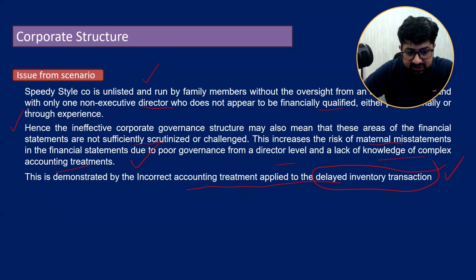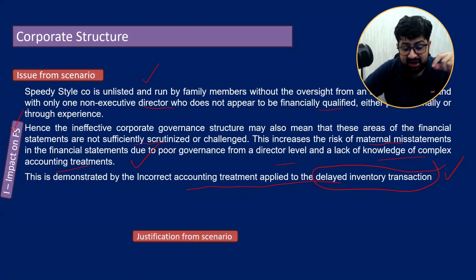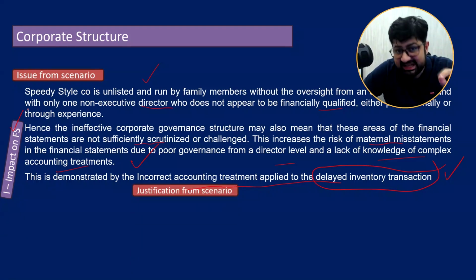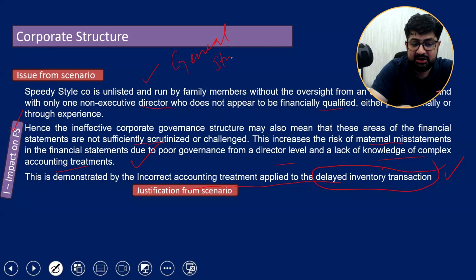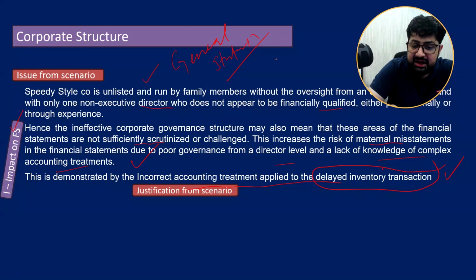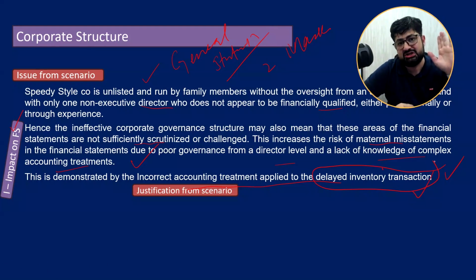So issue from the scenario first of all. The second is impact on financial statement, how it is coming, and evidence from the scenario. For generic points, general statements, which are 2 marks, I urge you find such justifications from the scenario. It will add the credibility of your discussion, that what you are saying, it is happening here. Okay, like that.